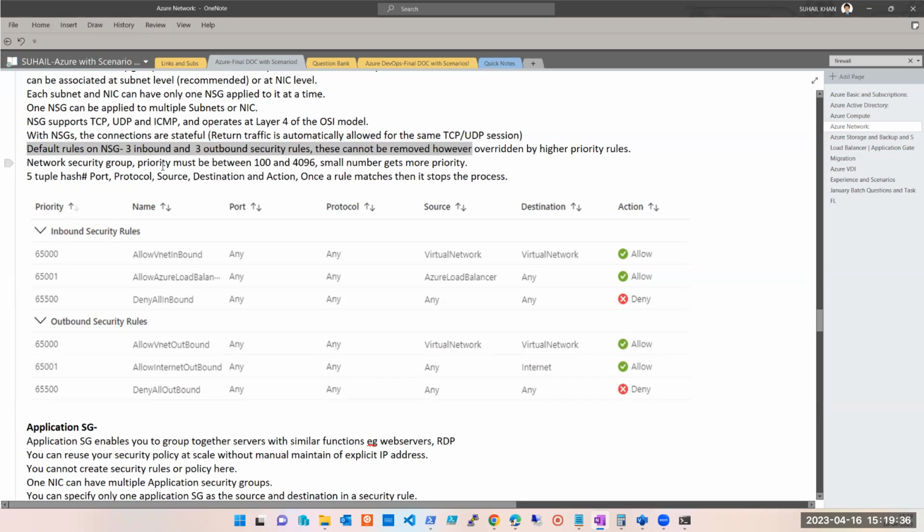The network security group priority numbers must be between 100 and 4096. These are for the rules which we are creating. This does not apply to the default rules. The default rules' numbers are much higher. Okay? And a small number gets more priority. Is it clear, guys? Still here?